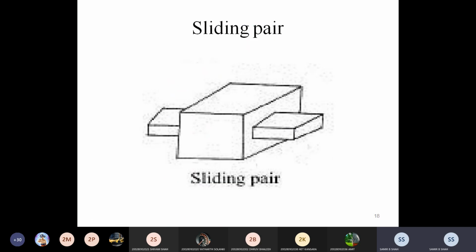You just see the figure, so it may be very easy to understand. In a sliding pair, two links have sliding motion relative to each other. Okay, only sliding motion. They may just slide with each other. The example you can see in the diagram is a rectangular rod reciprocating in a rectangular hole. So this kind of motion is called a sliding pair.